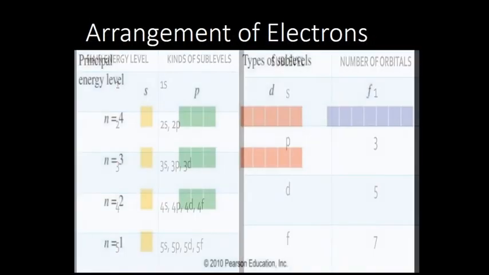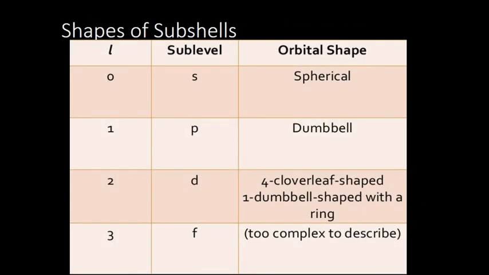And the shapes are such that s has a spherical shape, p has a dumbbell shape, and d, out of the 5, 4 are clover leaf shaped, and 1 is dumbbell shaped with a ring.